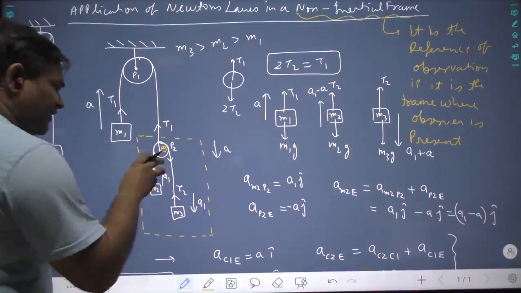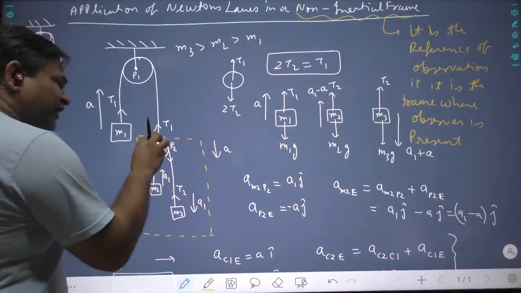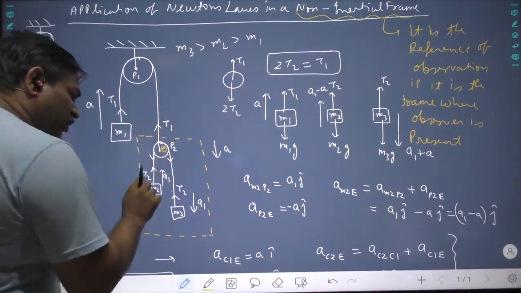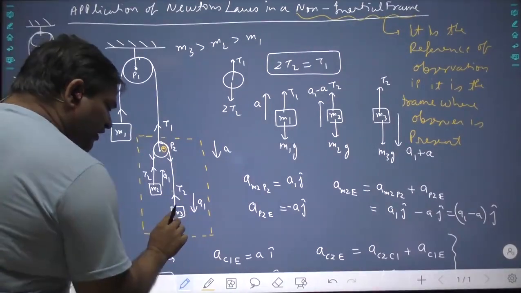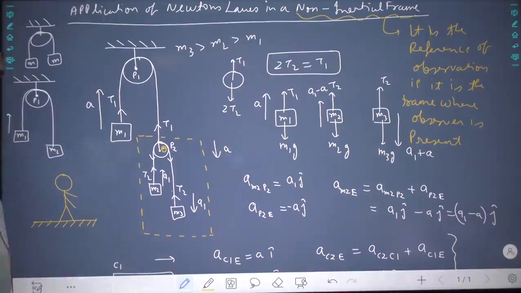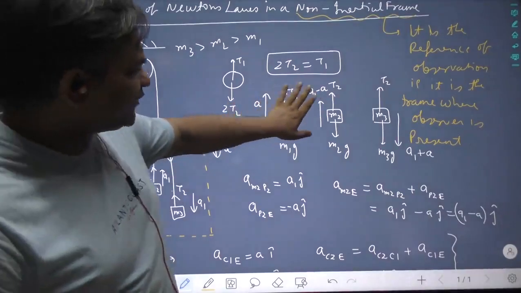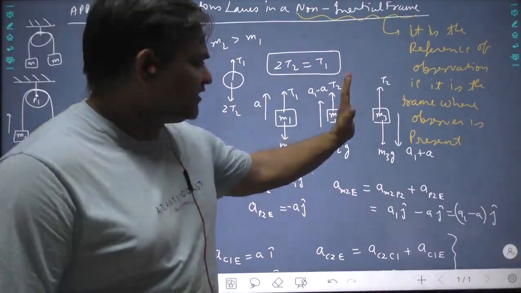So whatever the acceleration of the pulley, it will always get added to this. So this is the force diagram and the acceleration diagram.